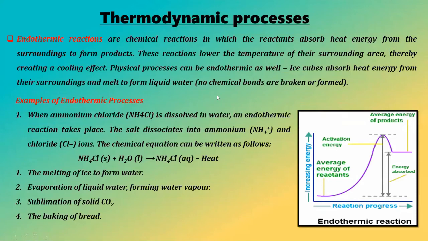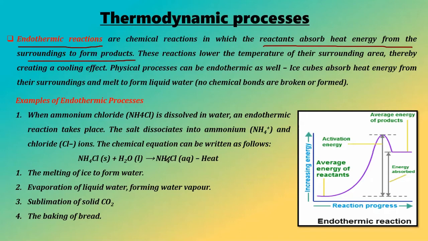Right. So our next process is the endothermic reaction. This had to happen. If the previous was exothermic, then this must be endothermic, right? This is quite simple. So what are endothermic reactions? Let us try to understand. Endothermic reactions are chemical reactions in which the reactants absorb energy from the surroundings to form products. Reactants absorb energy from the surroundings to form products.